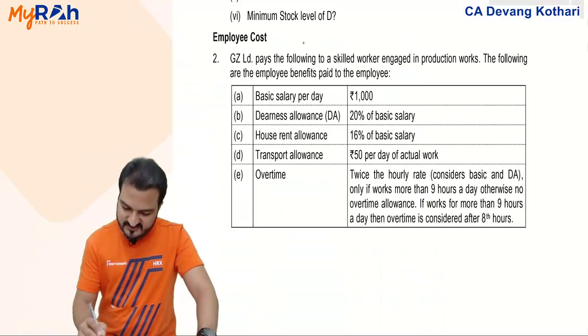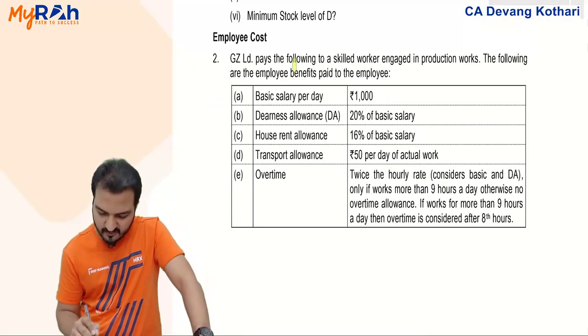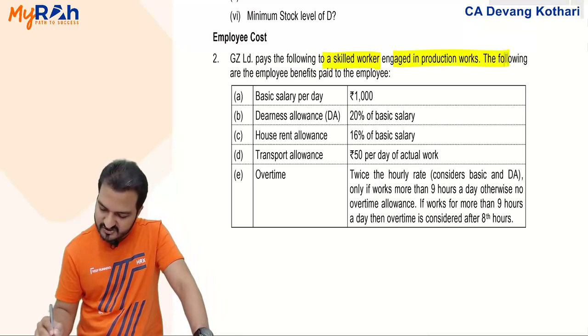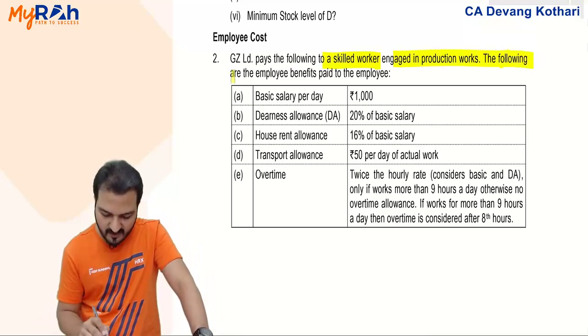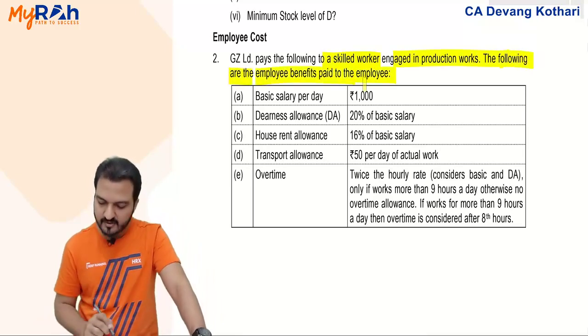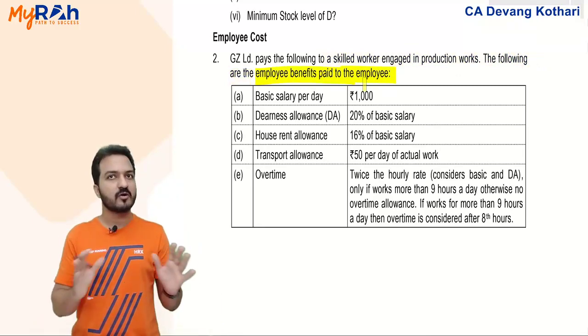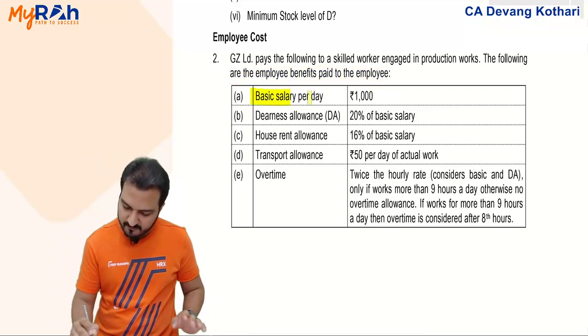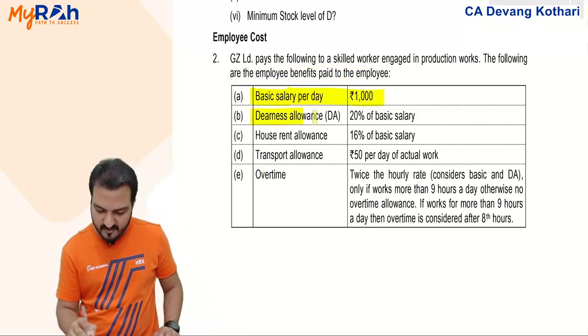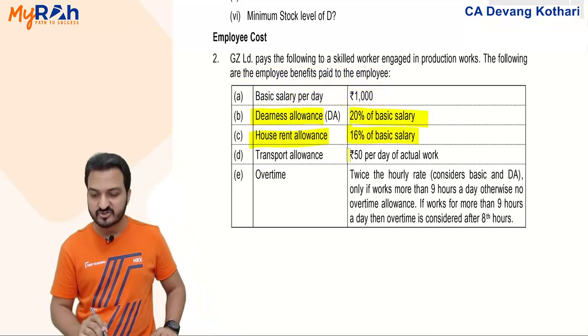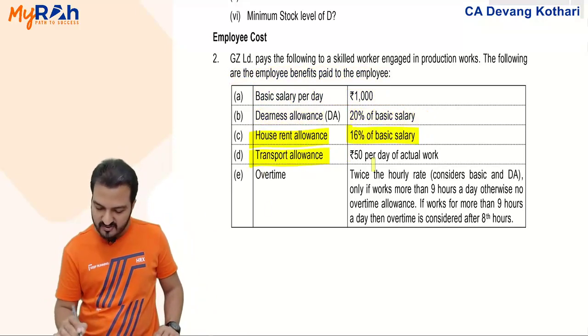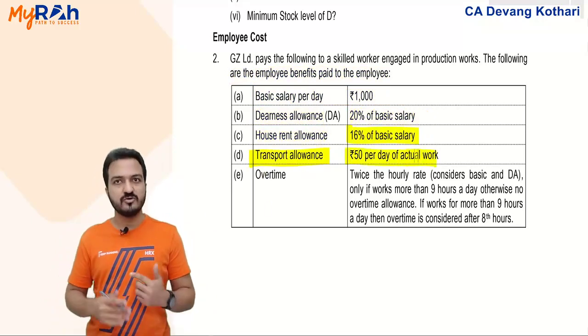We'll read. GZ Limited pays the following to a skilled worker engaged in the production works. The following are the employee benefits paid to the employee. You are given the details of the salaries paid to your employees. Basic salary per day rupees 1000. Dearness allowance is 20% of basic salary. HRA is 16% of basic salary. Transport allowance is 50 per day of actual work.